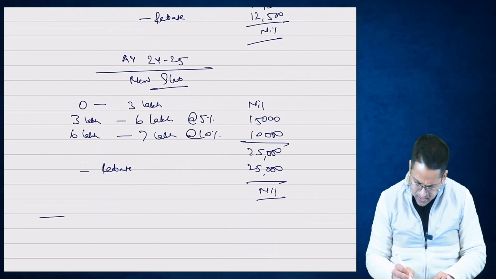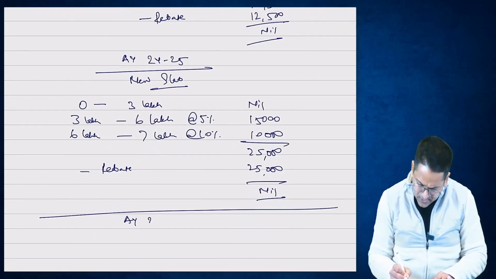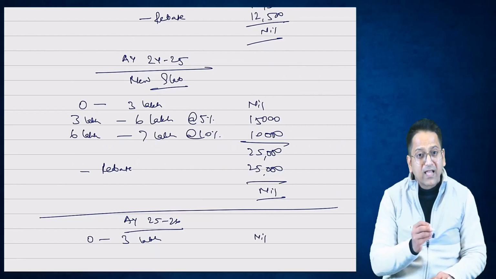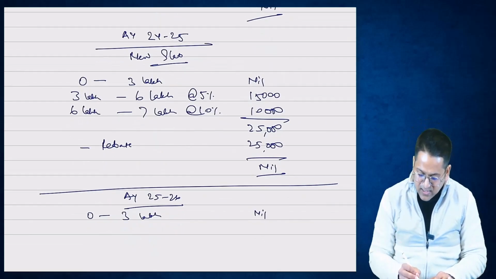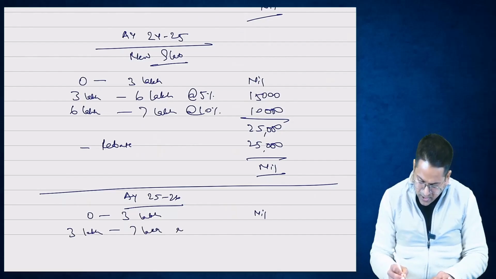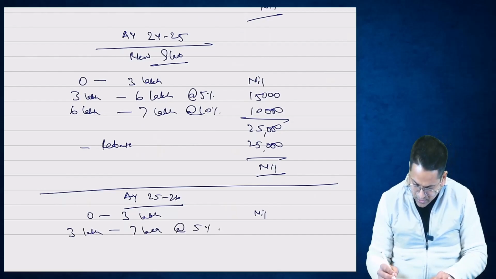Okay, tell me now. Assessment year 25-26. 0 to 3 lakhs, this will become nil. And just now I told you that from 3 lakhs, a slab up to 7 lakhs has been created. From 3 lakhs to 7 lakhs, if we apply the rate of 5%, then how much will it become? 5% of 4 lakhs, 20,000.